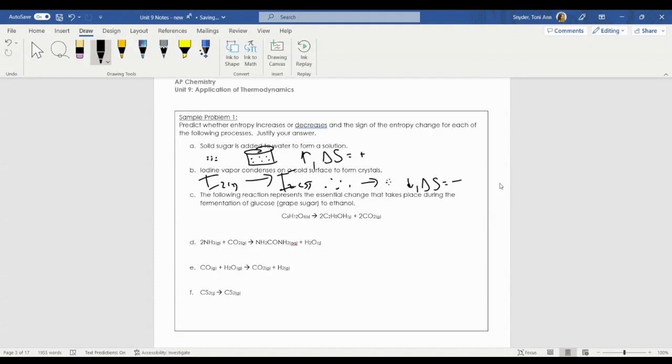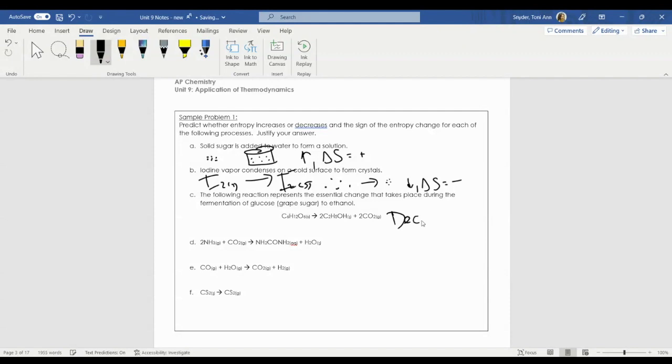The following reaction represents the essential change that takes place during the fermentation of glucose into ethanol. This is essentially how they would make wine and beer. They take glucose and it breaks down through a variety of chemical reactions, but ultimately you get ethanol and carbon dioxide. So this is a nice decomposition reaction.